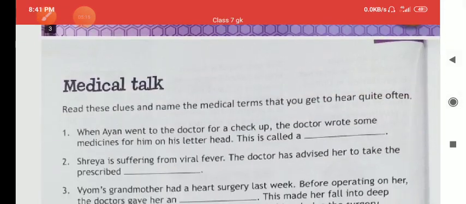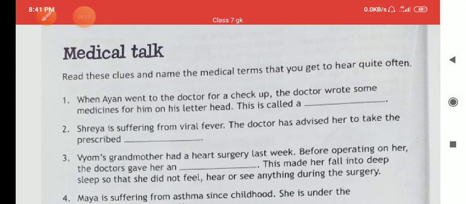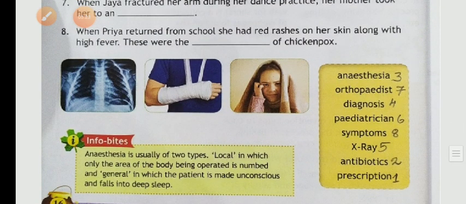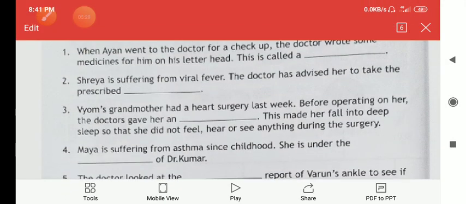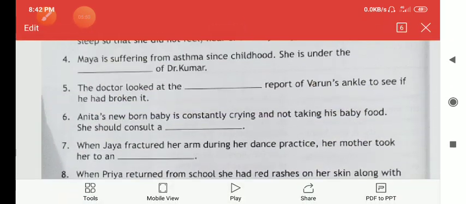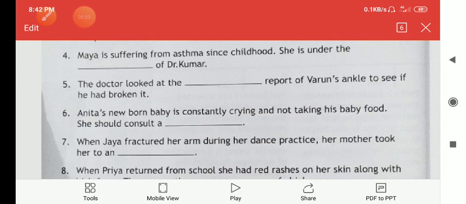Then question number 2. Shreya is suffering from viral fever. The doctor has advised her to take the prescribed antibiotics. Then Vyom's grandfather had a heart surgery last week. Before operating on him, the doctors gave him an dash. This made him fall into deep sleep so that he did not feel, hear or see anything during the surgery. What is that? Anesthesia.